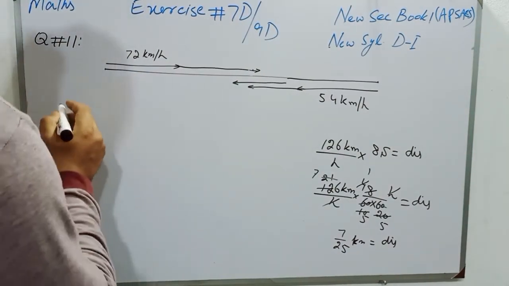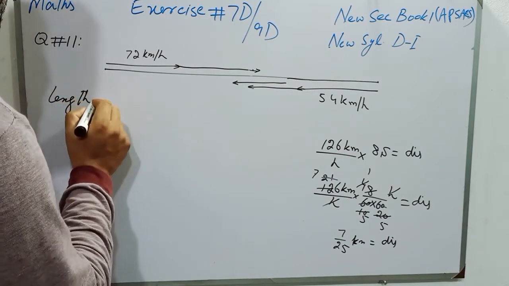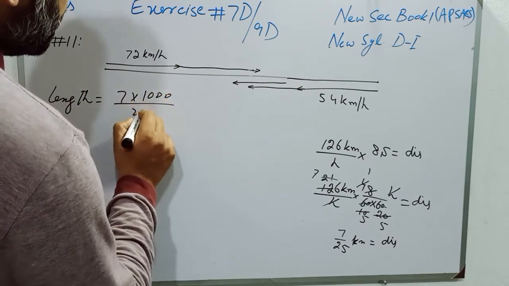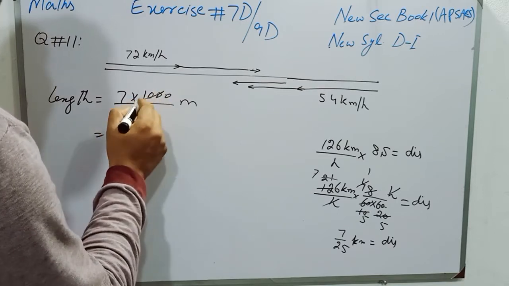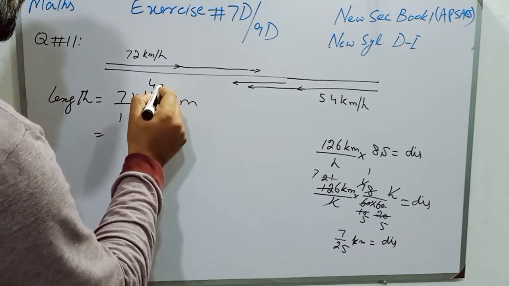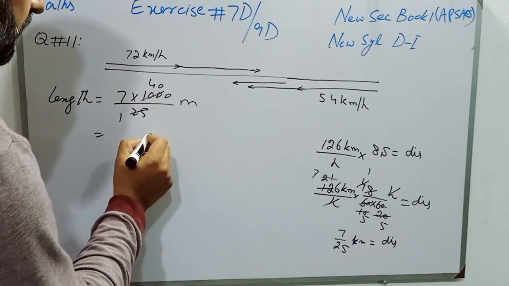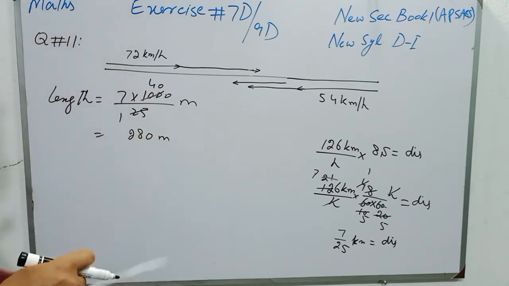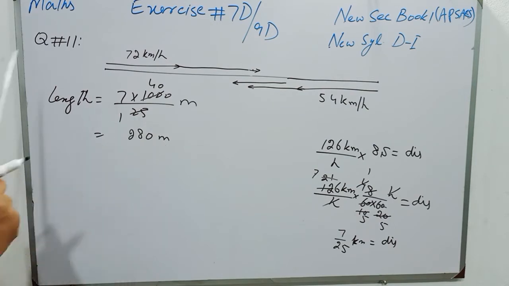So students, the length of the train will be 7 multiplied by 1000 over 25 and it is in meters. 25 1s are 25, 25 4s are 100 and 0. So the length of the train will be 7 zeros are 0 and 7 4s are 28. So students, the length of the goods train will be 280 meters.